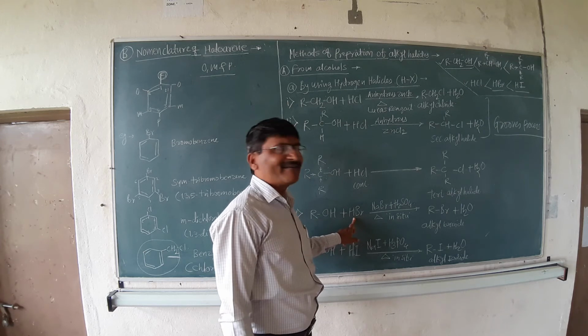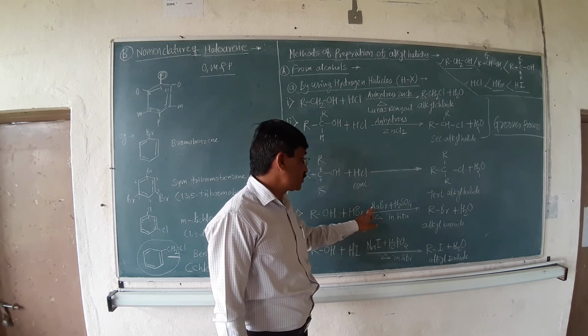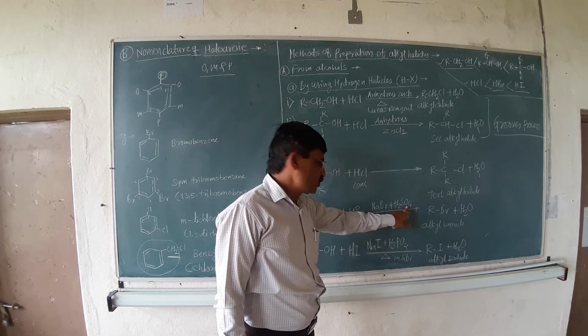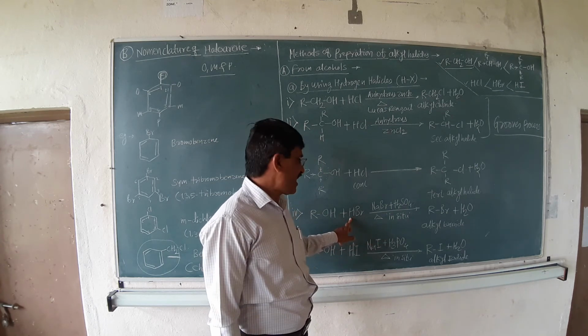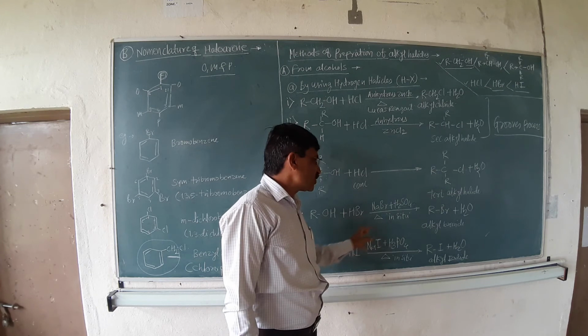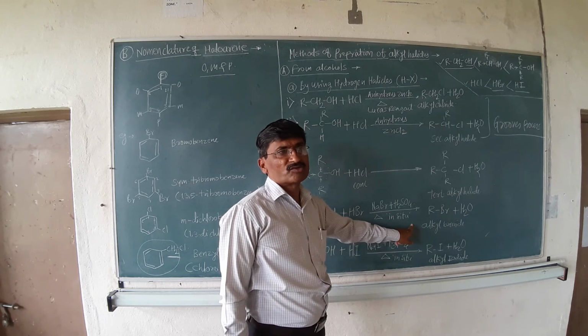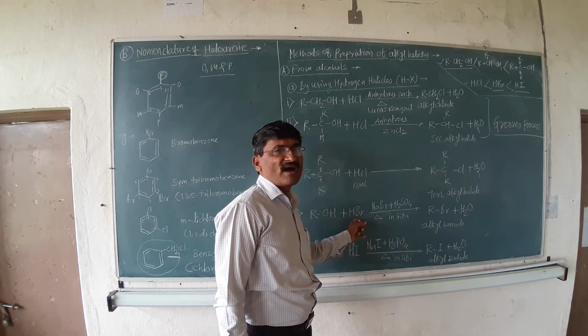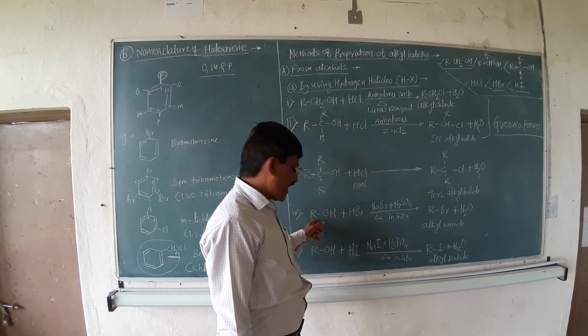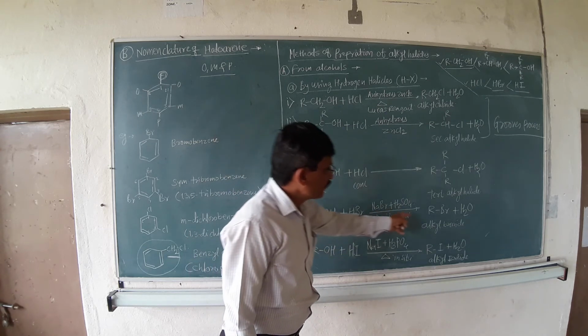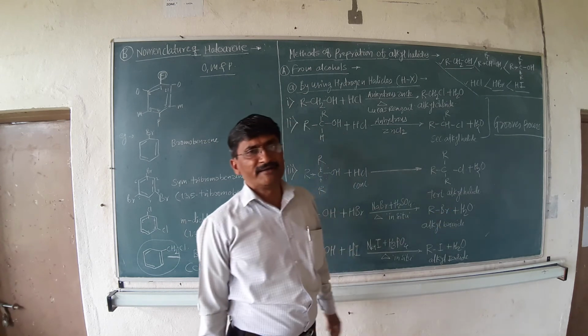The HBr gets created. That means the action of NaBr with H2SO4 along with heat produces HBr. That particular process is called an in situ process for the preparation of HBr. That HBr reacts with the alcohol in order to form alkyl bromide.